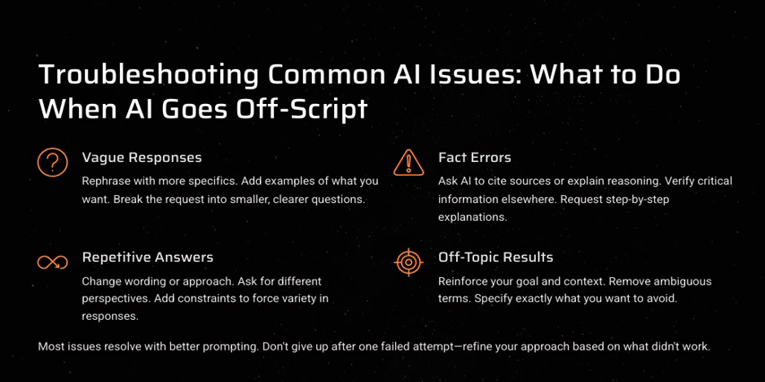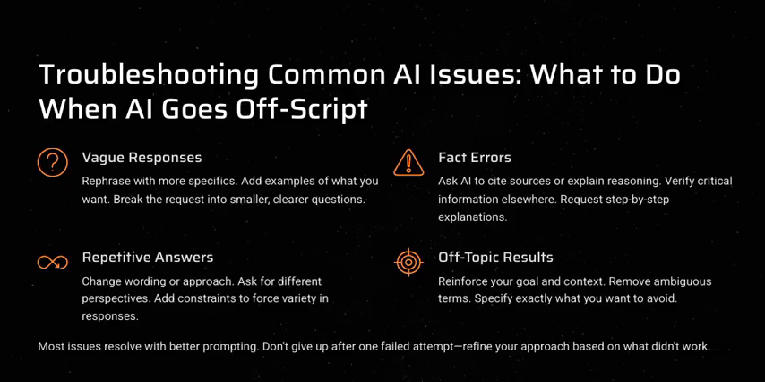Another point is repetitive answers. Sometimes you might face a problem where AI starts giving answers in the same way. So try to change wording or approach. Ask for different perspectives. Add constraints to force variety in responses. These are the techniques that you will have to use.